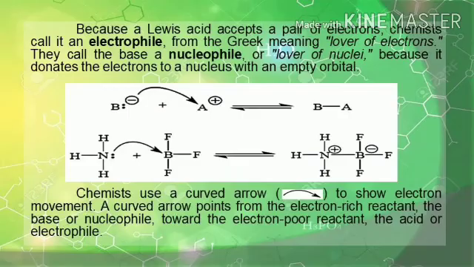Because a Lewis acid accepts a pair of electrons, chemists call it an electrophile, from the Greek meaning lover of electrons. They call the base a nucleophile, or lover of nuclei, because it donates the electrons to a nucleus with an empty orbital. In a chemical reaction, a nucleophile seeks a nucleus or a positive charge and an electrophile seeks electrons or a negative charge.